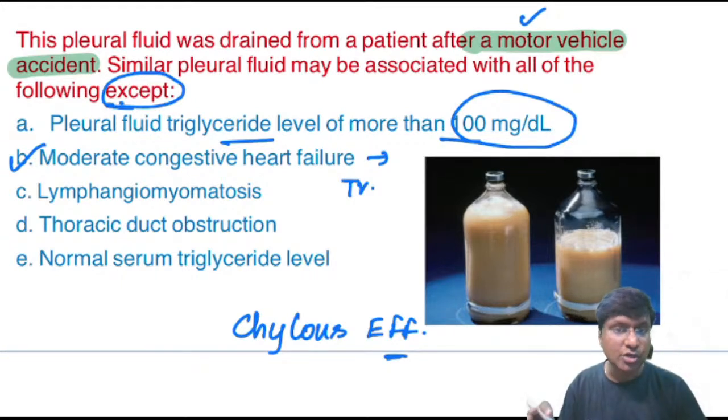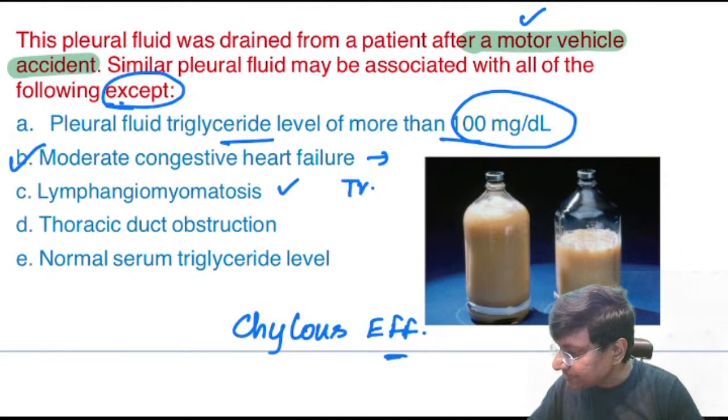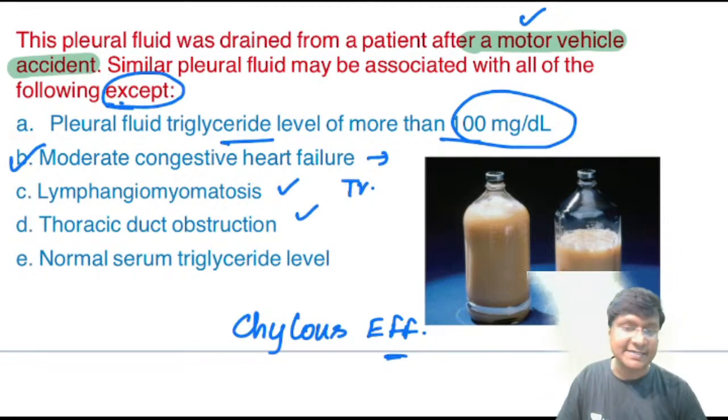There might be thoracic duct obstruction because of the trauma. What are the other causes? You have a congenital cause also, which is thoracic duct atresia. Then causes like pulmonary lymphangiomyomatosis and infections like tuberculosis can all cause it. So lymphangiomyomatosis, thoracic duct obstruction.